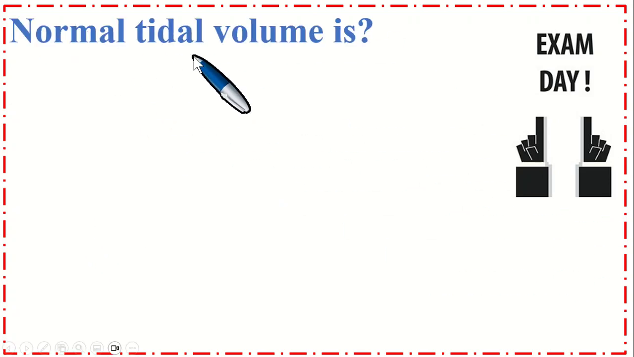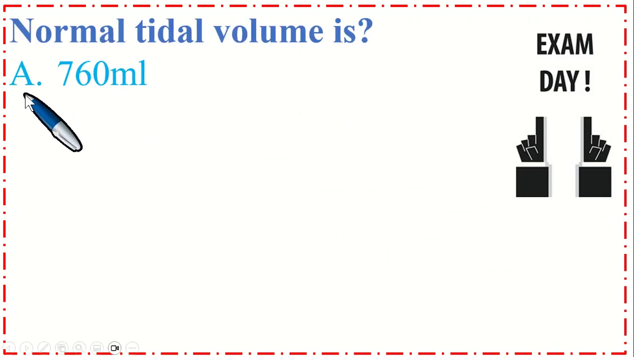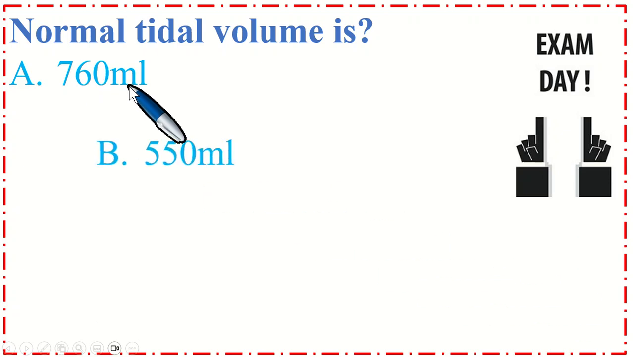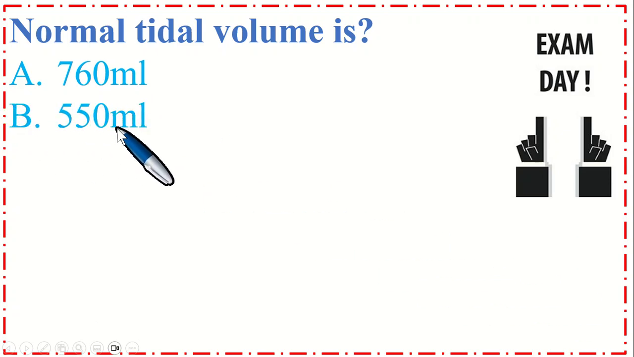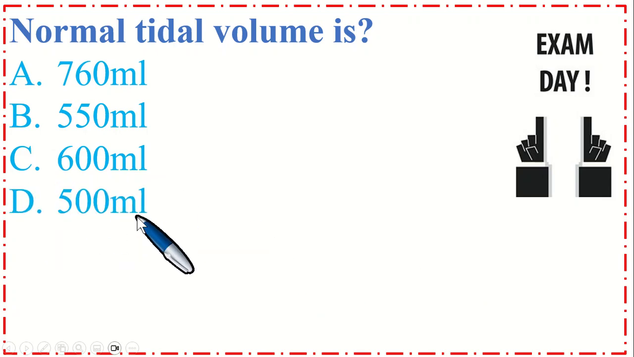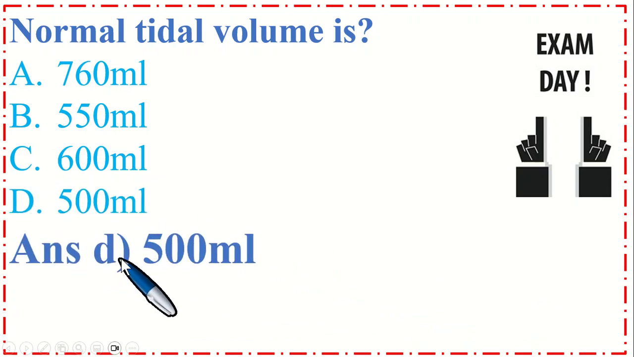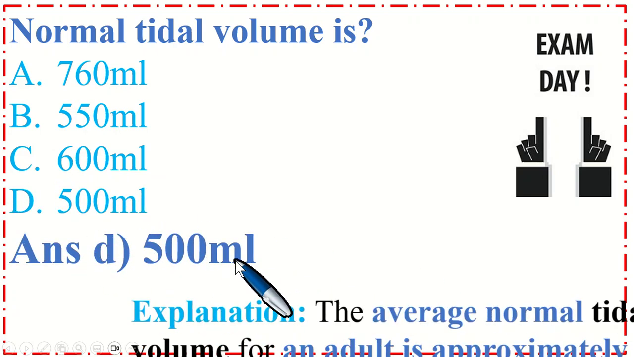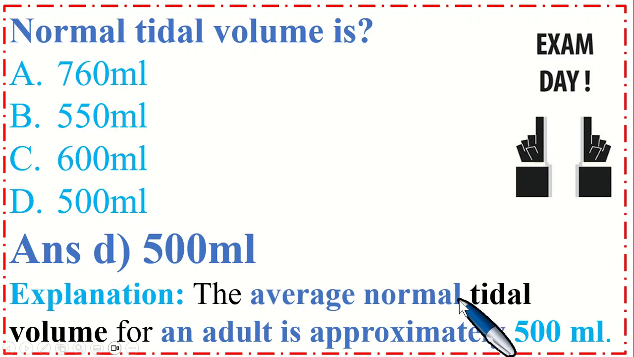Normal tidal volume is option A, 760 ml, B, 550 ml, C, 600 ml, and option D, 500 ml. So the correct option is D, 500 ml. The average normal tidal volume for an adult human is approximately 500 ml.